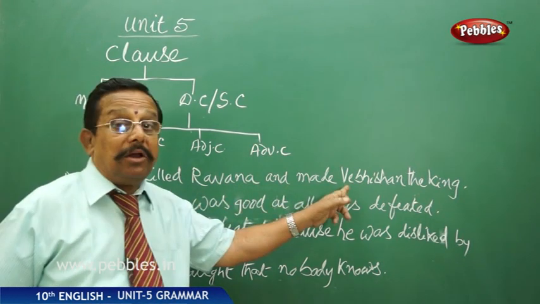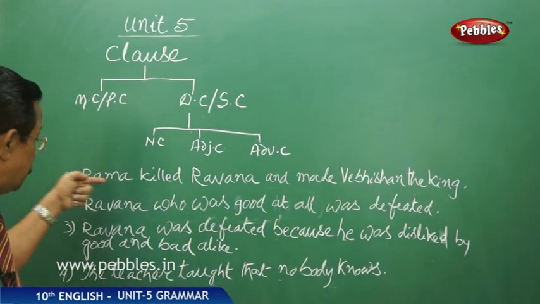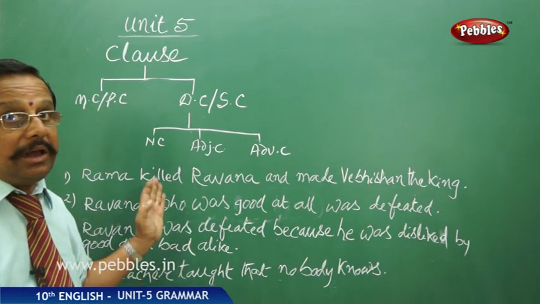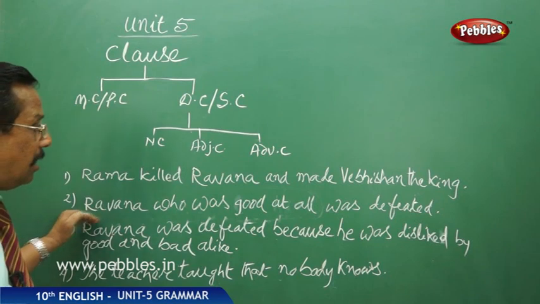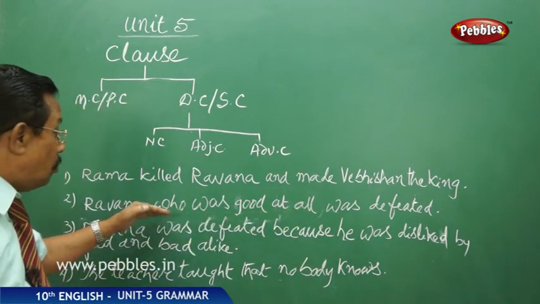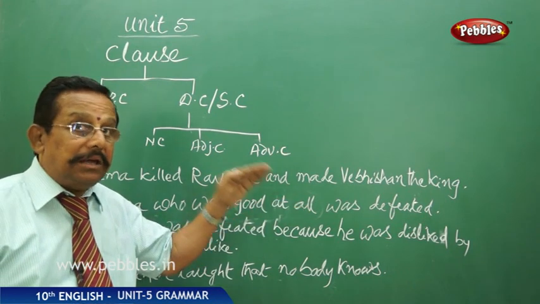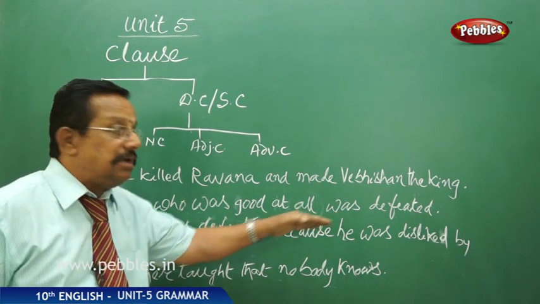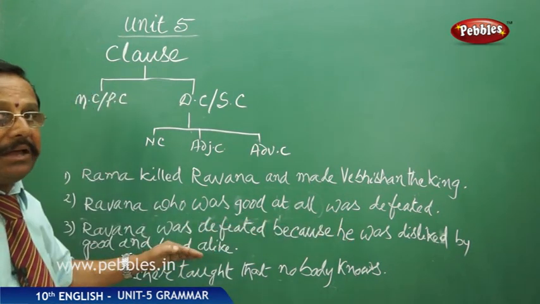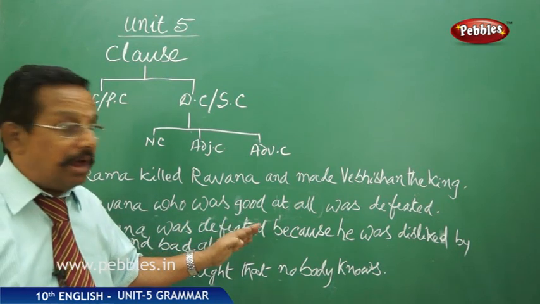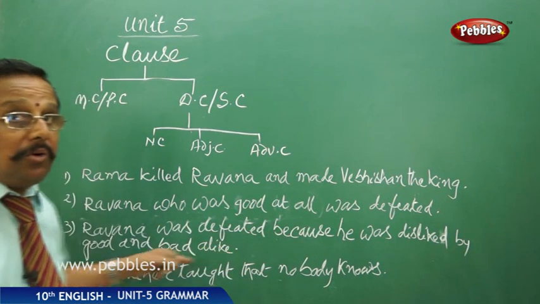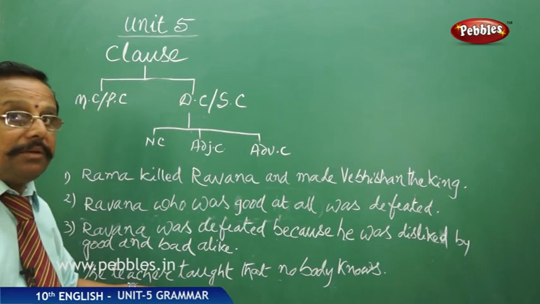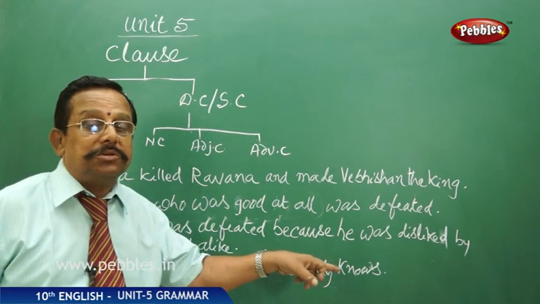Now, dependent clause and main clause also we have seen. These two are main clauses in the first sentence, and from the second to the third and fourth we have a dependent clause and a main clause or principal clause. Here, Ravana was defeated, principal clause. Who was good at all is the dependent clause. Second one, Ravana was defeated because he was disliked by good and bad alike. So Ravana was defeated, once again the main clause, and because he was disliked by good and bad alike is a subordinate clause. Here, the teacher taught, main clause, and that nobody knows, subordinate clause.